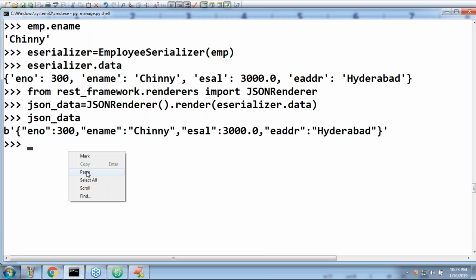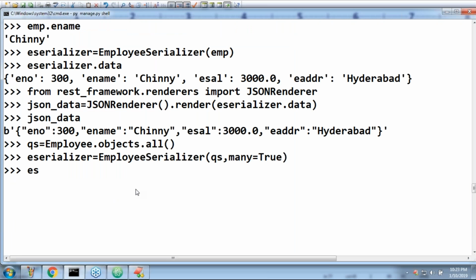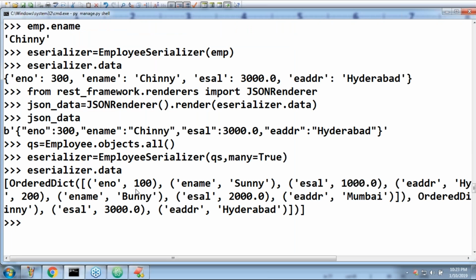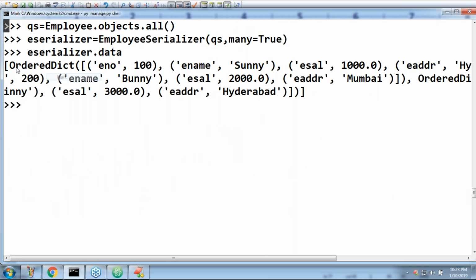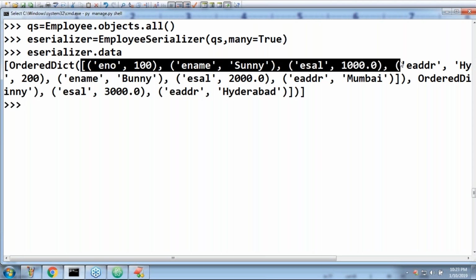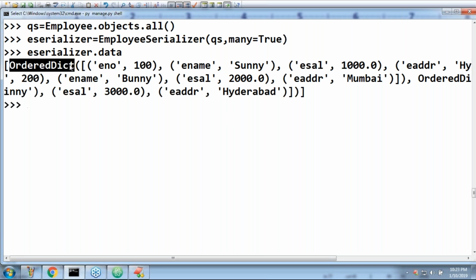Now let me copy paste these two things. Now serializer.data. The available one is an ordered dictionary. This is the first item, second, third, something like this. Is an ordered dict a Python data type or not? Yes. That means we are converting the query set, a complex data type, to Python data type. That's what you should be aware of.